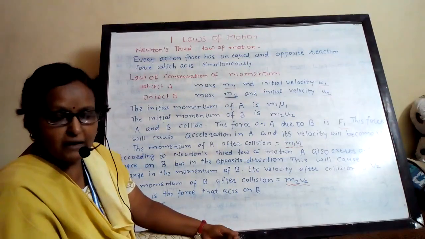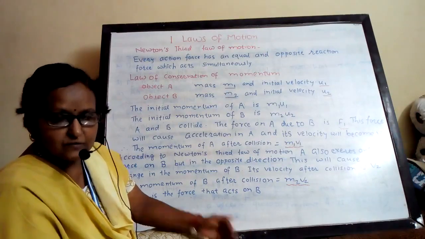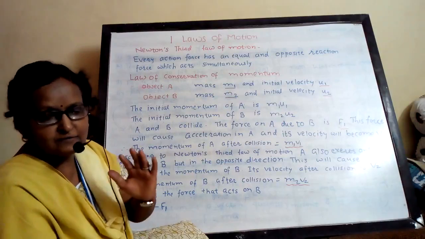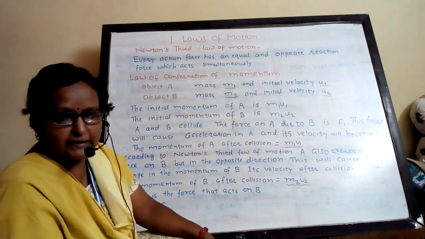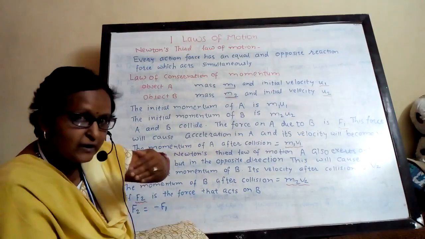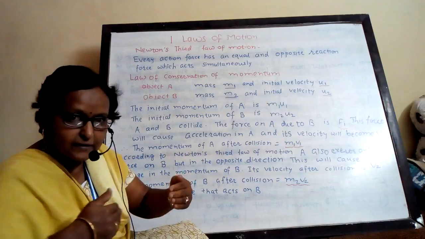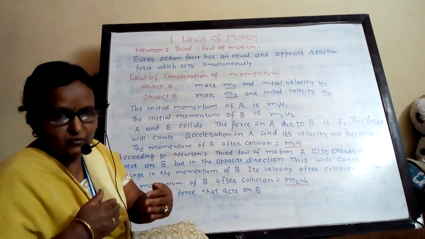Suppose we are hitting the ball with the help of the bat. The velocity of the ball increases, but the velocity of the bat somewhat decreases. Then suppose you are firing a bullet from a gun. If you observe carefully, the velocity of the bullet increases, but the gun is pushed somewhat backwards. That is called the recoiling of the gun.